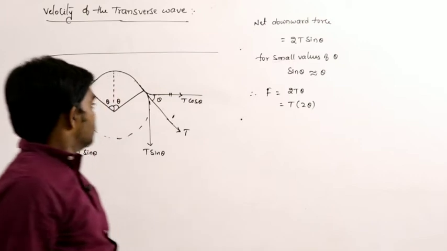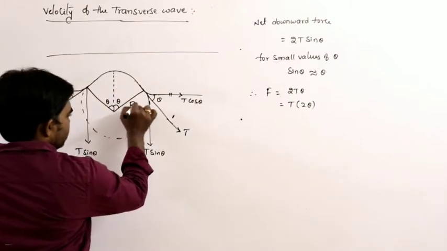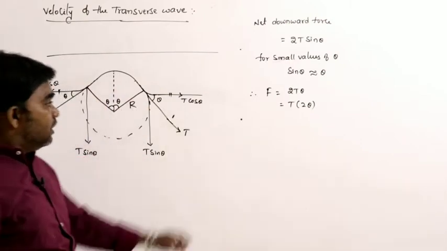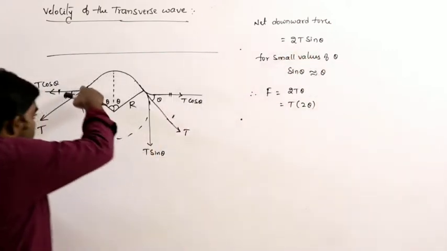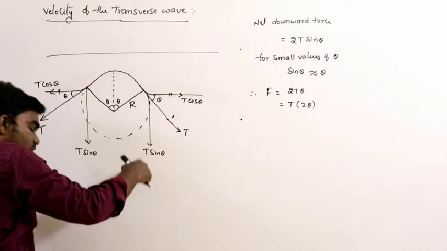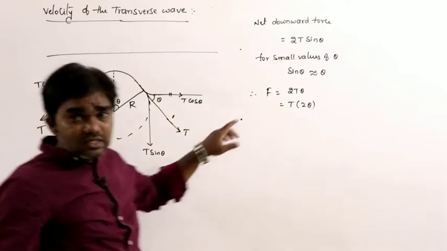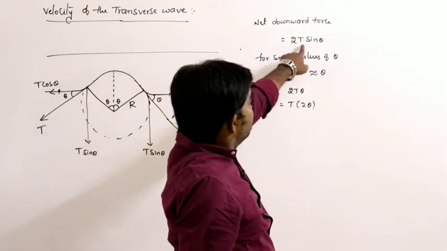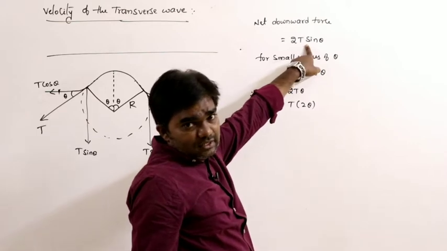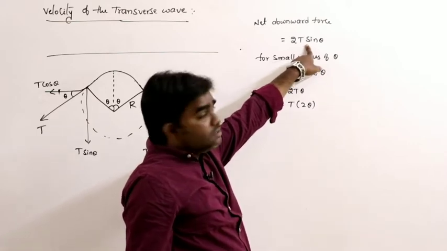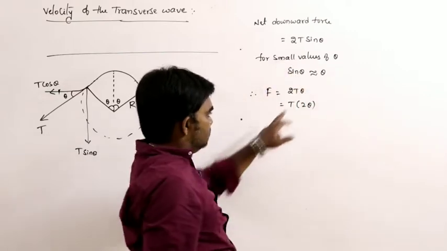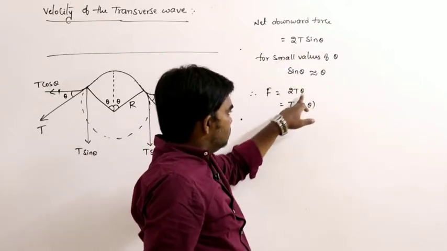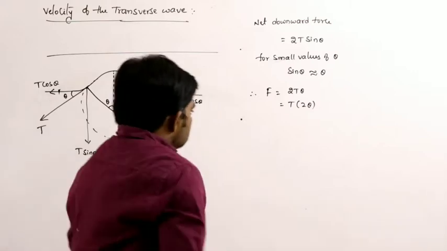Let us say it is the radius r. F is equal to 2T sin theta actually, because here this is the T sin theta downwards, here also T sin theta downwards. So what is the net downward force here? Net downward force is 2T sin theta. So for small values of theta, in place of sin theta I am substituting theta. F equals T into 2 theta.